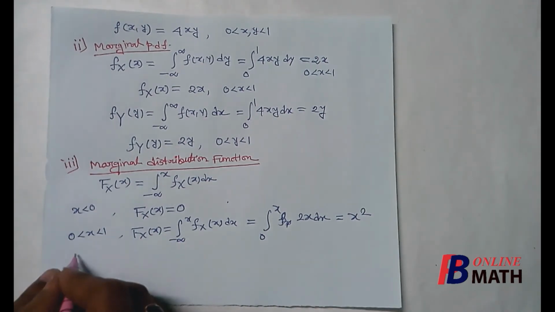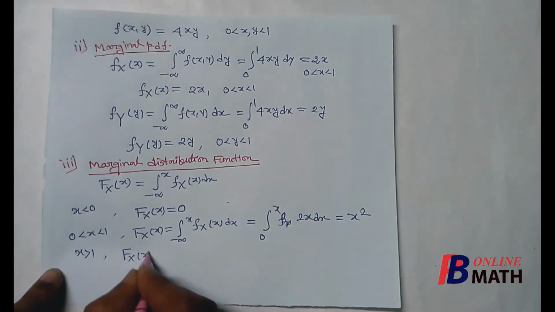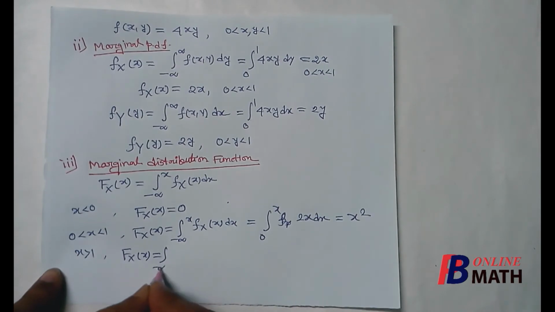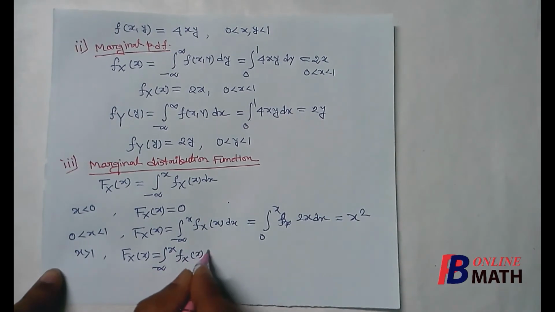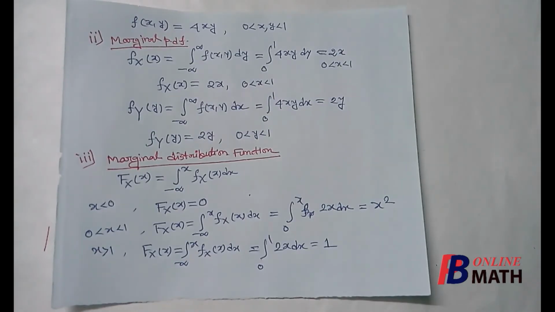And finally, if x is greater than 1, then F_X(x) is the integral from minus infinity to x of f(x) dx. In this case, we break the integral into three parts. First one is from minus infinity to 0, next one is from 0 to 1, and finally from 1 to x.